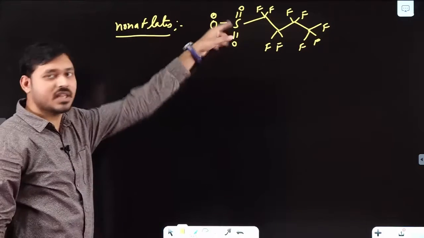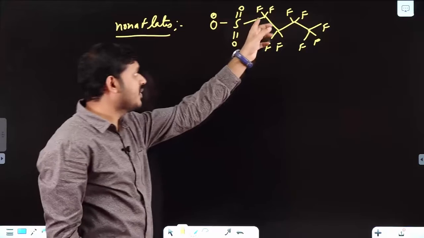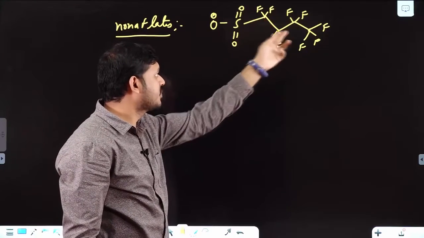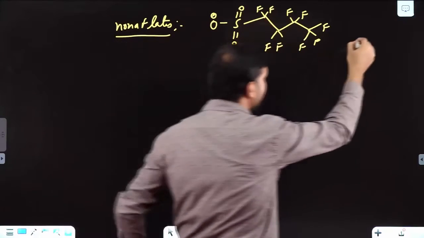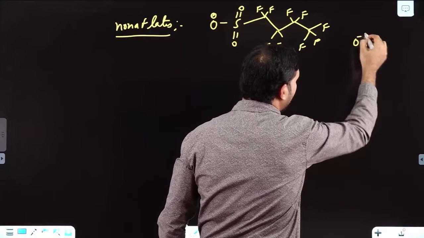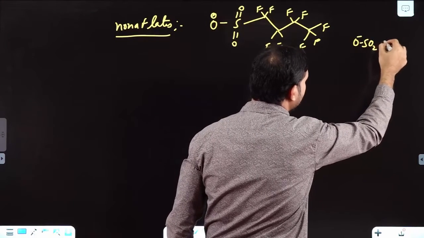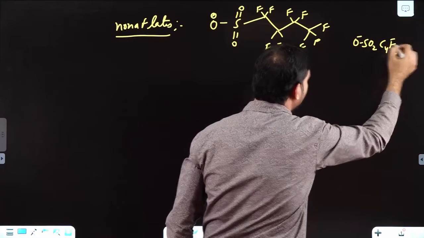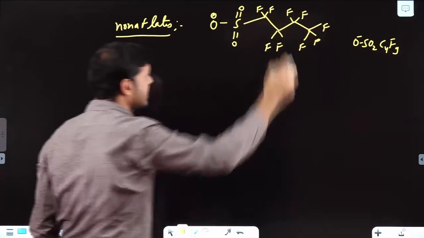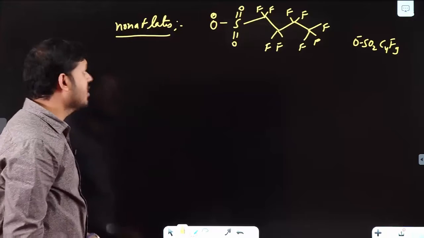See, this has 3 equivalent resonating structures from this side and it has a very high minus I group. You can understand it as O minus SO2 C4F9, 3 plus 2 is 5, plus 2 is 7, plus 2 is 9, C4F9. Okay, so these are nonaflates.